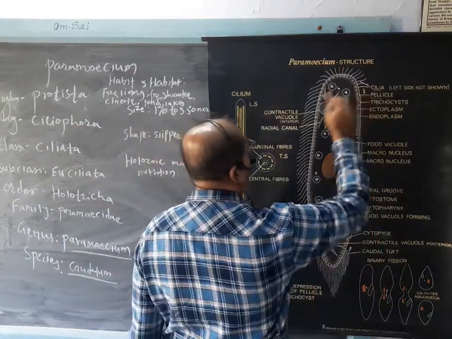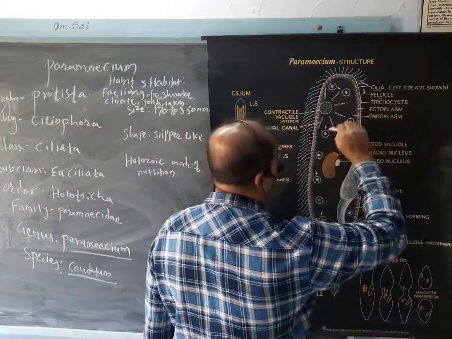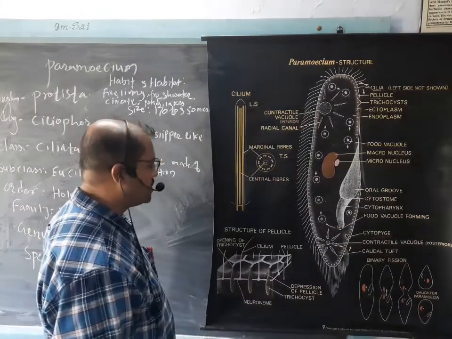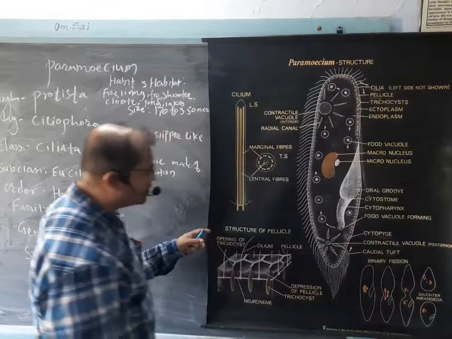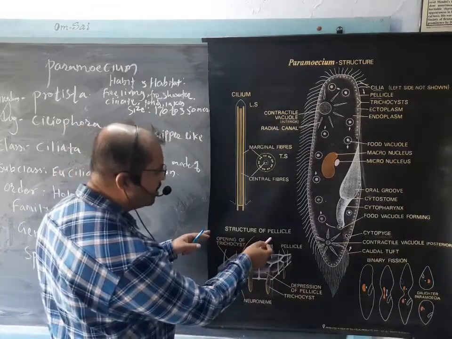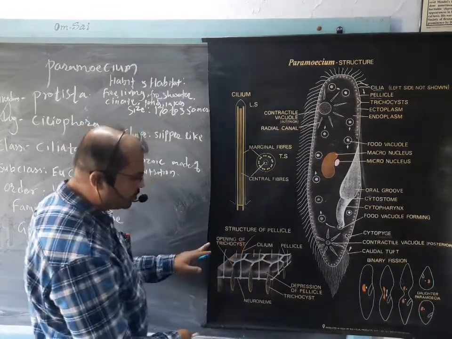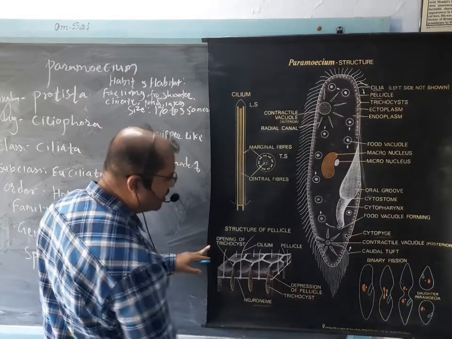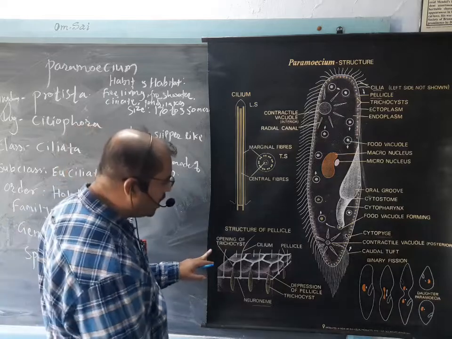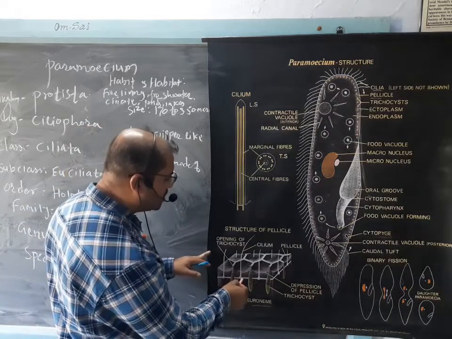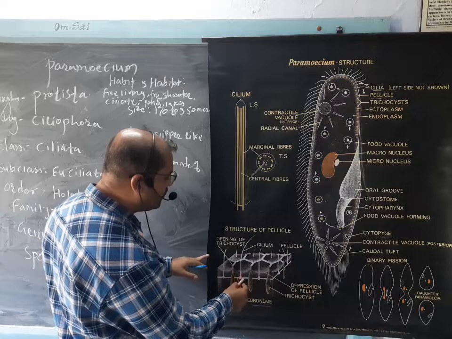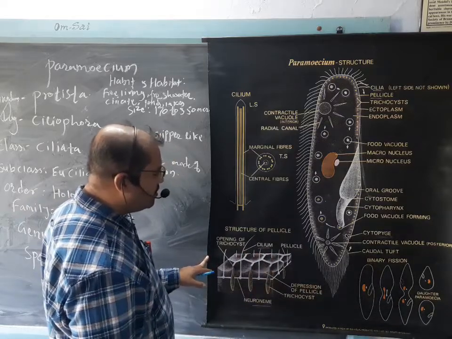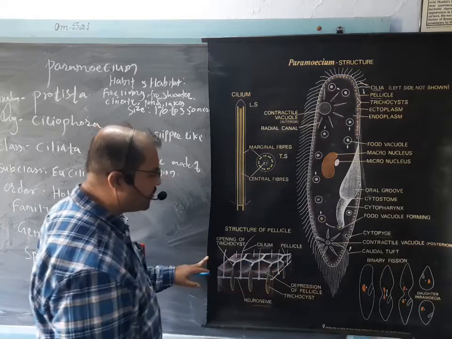These cilia arise from inside this pellicle. This is the structure of the pellicle, which shows the neuroneme. Then at regular intervals from this neuroneme, a cilium arises and emerges outside the pellicle wall.